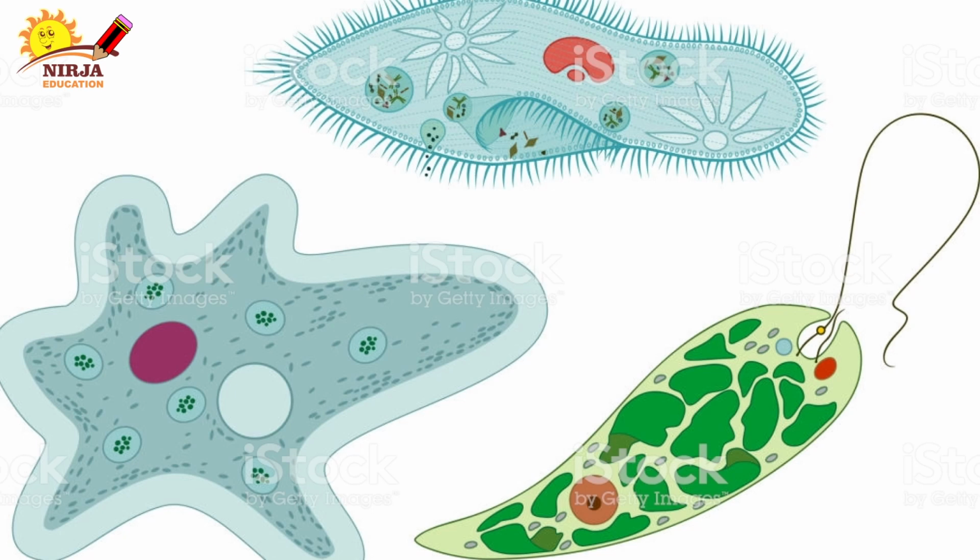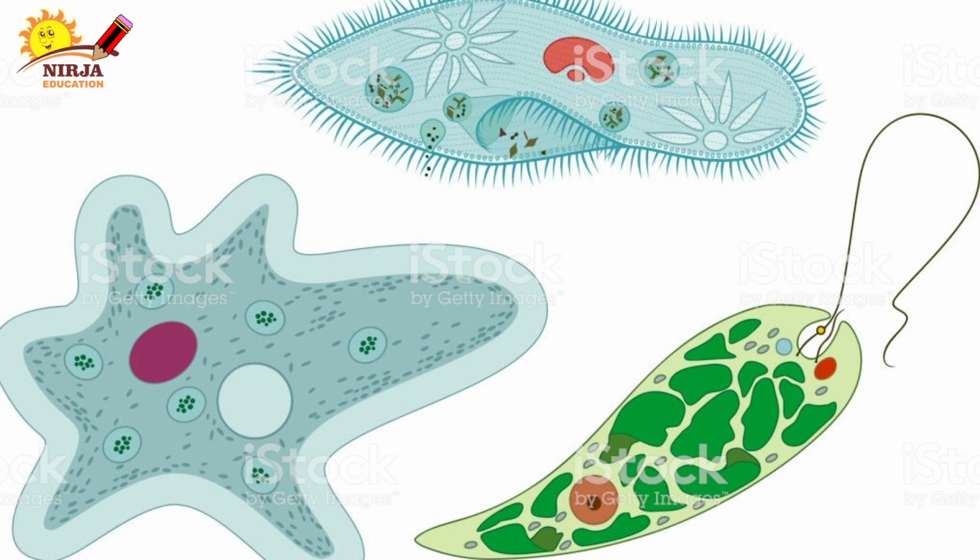The third one is euglena. Euglena has a long thread like structure called flagella. With the help of flagella, they can move from one place to another. These are the different locomotory organs, with the help of which they can move from one place to another.